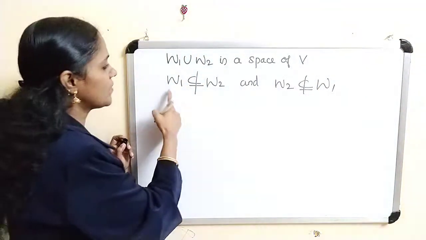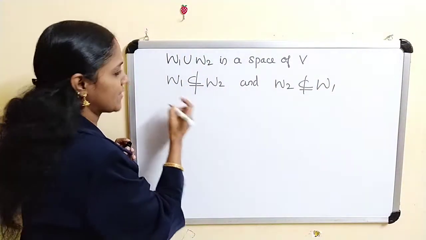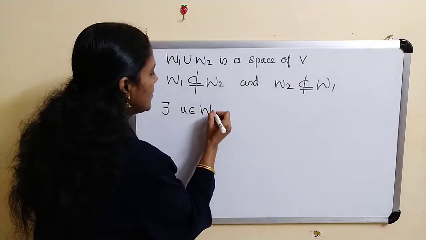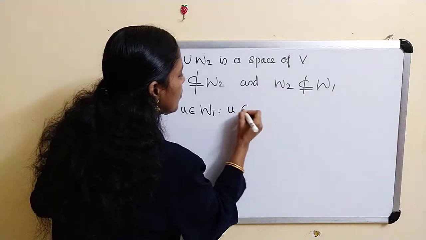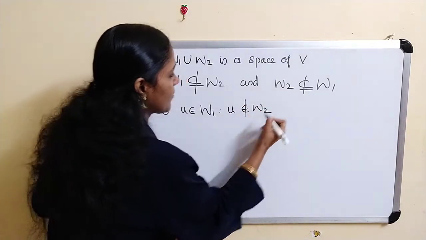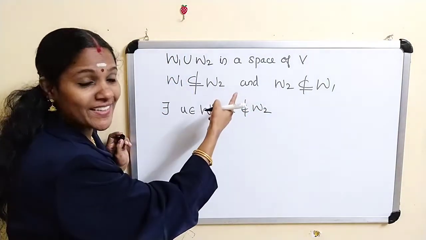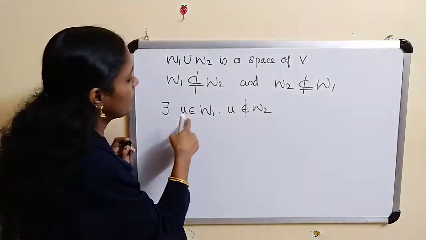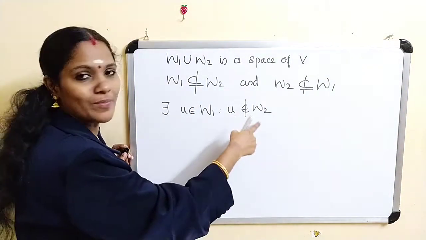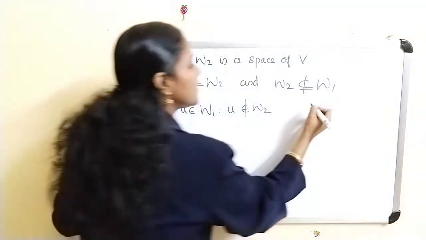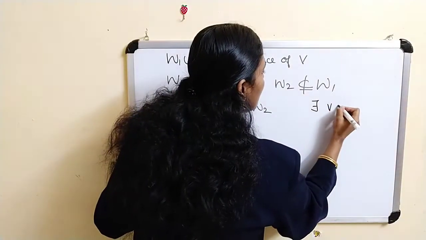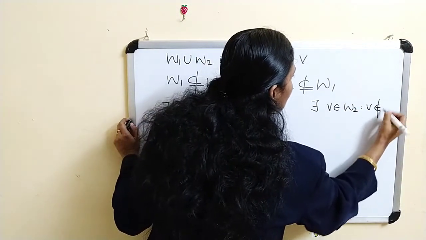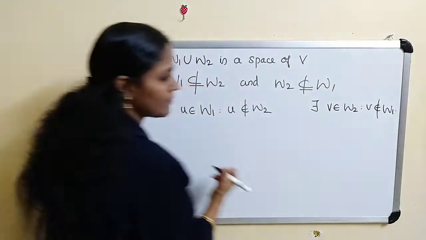What is the meaning of that? W1 is not contained in W2 means there exists a U belonging to W1 such that U does not belong to W2. Similarly, there exists a V belonging to W2 such that V does not belong to W1.